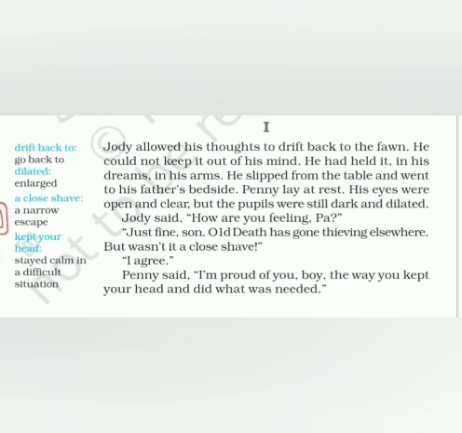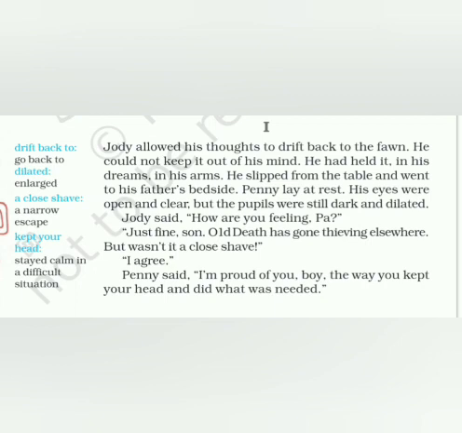He slipped from the table. Slipped from the table means he did not fall. He left the table very quietly, very softly. He left the table and went to his father's bedside. Now his father is in bed because, as you remember, he's been bitten by a snake and he just can't go about starting his work. He has to take rest. So he went to his father's bedside.